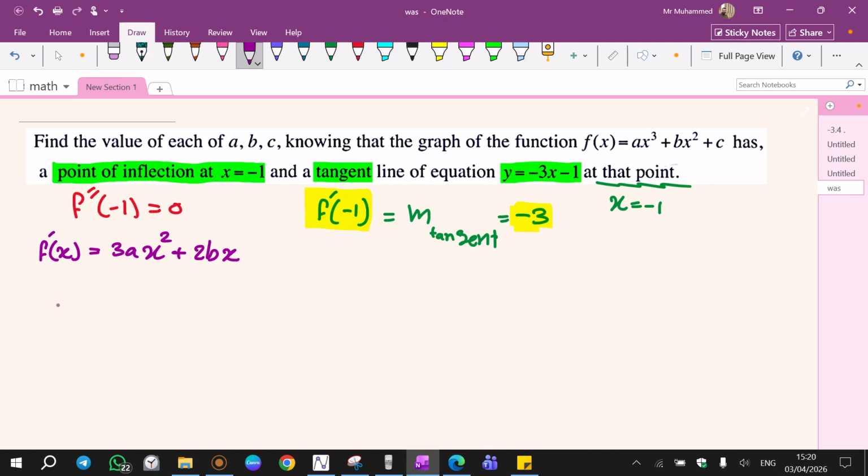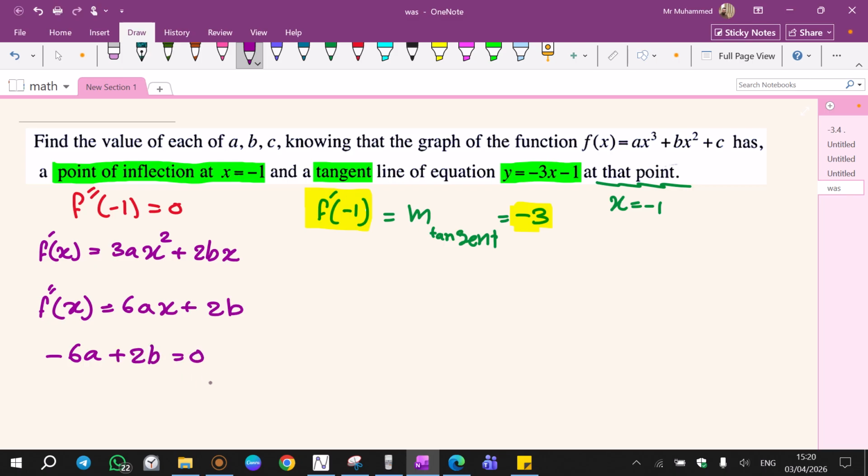Alright, f double prime, 2 goes down, 6ax plus 2b. That is the second derivative. What I know about second derivative is if I replace x with -1, I'll get 0. So 6 times -1 is -6a. I replaced x with -1, so 6a times -1 is -6a plus 2b equal to 0.